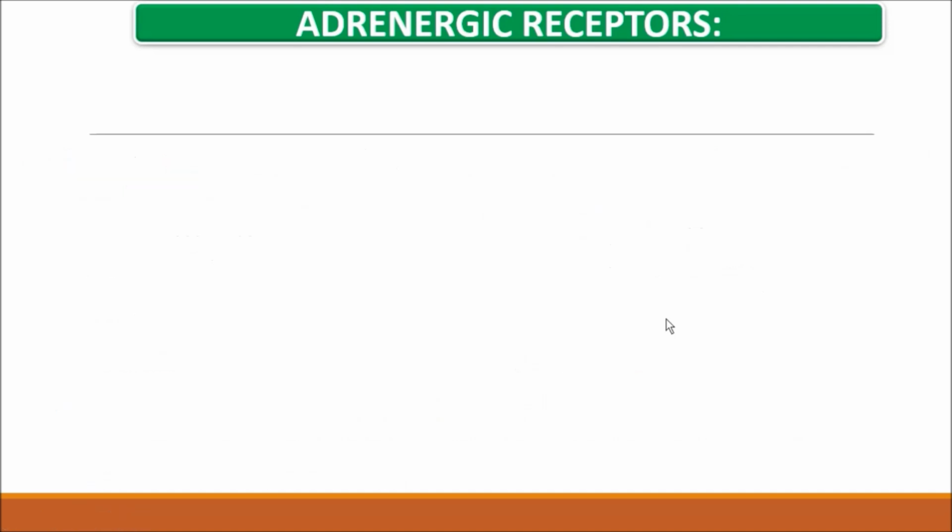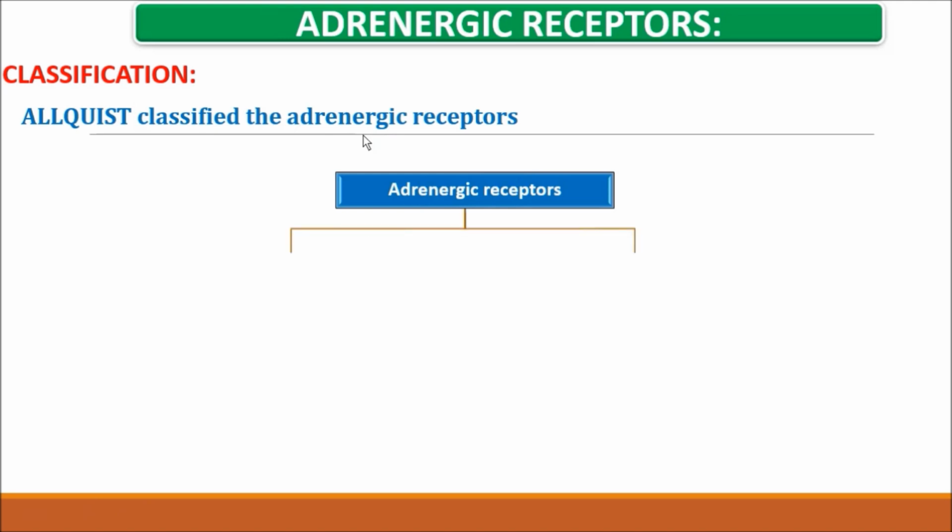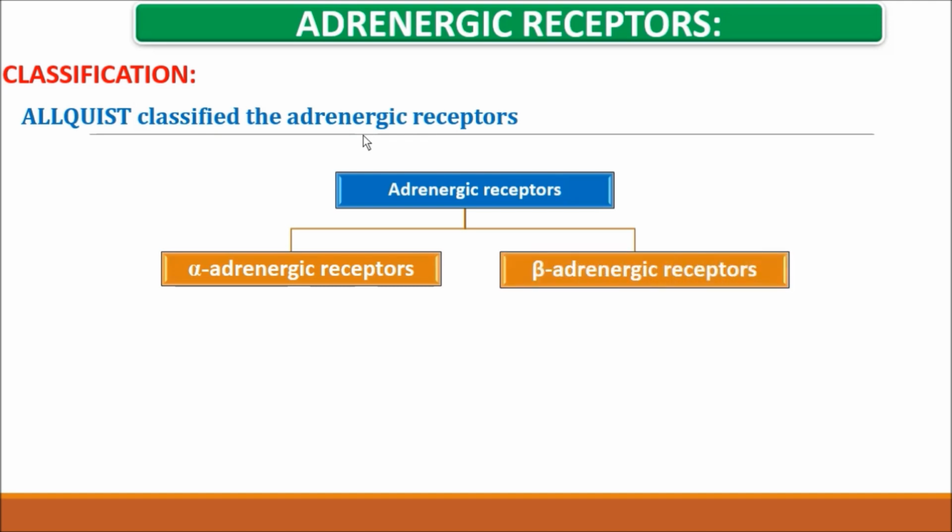So there are different types of adrenergic receptors present. Let's classify them. The scientist's name is Ahlqvist. Ahlqvist classified adrenergic receptors as follows. Adrenergic receptors are classified into two types, alpha adrenergic receptors and beta adrenergic receptors.